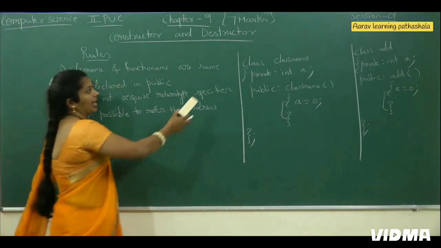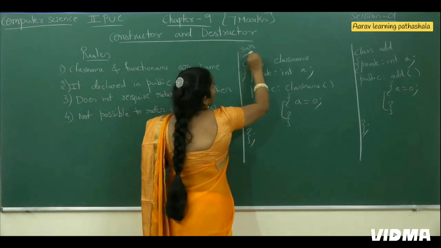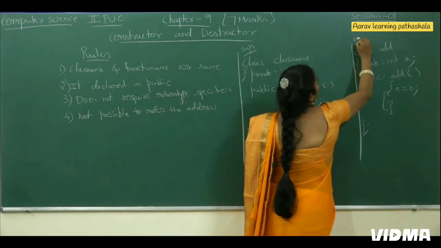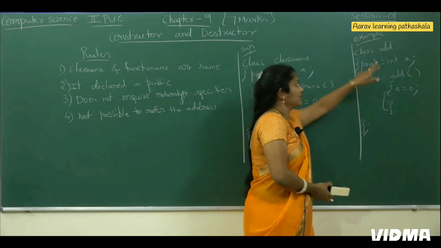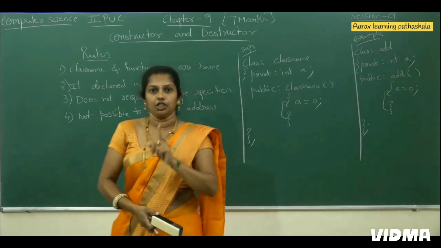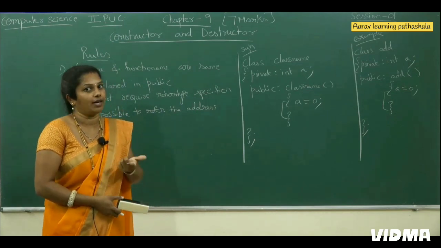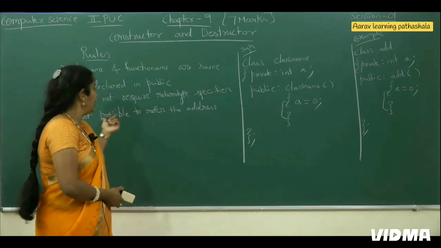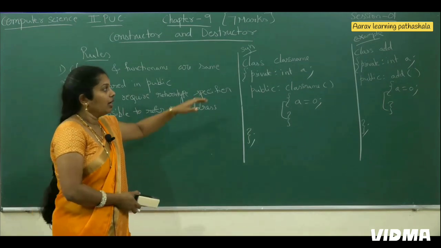First rule, class name and function name are the same. This is the syntax and this is the example. In the example, add is the class name and add is the function name. It should be declared in the public section. It does not have any return type specifier, not even void. Here it is not possible to refer to the address of the constructor.